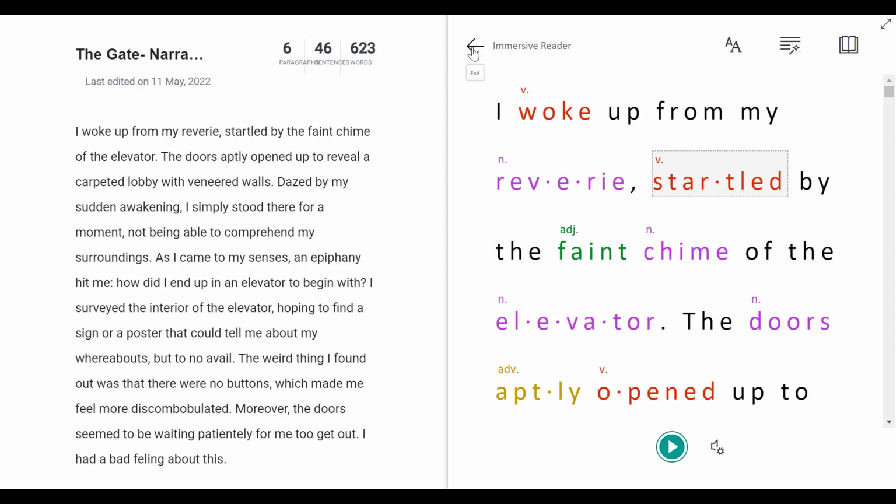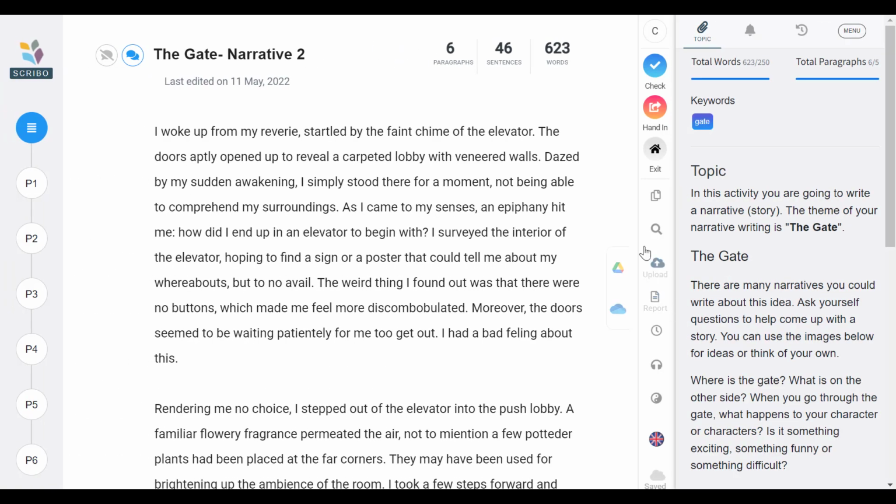Believe me, you can always hear a long sentence, a spelling mistake, or a silly combination of words that don't make sense. So if you listen to your essay, you're going to get a lot of value in fixing your essay. So you can, in Scribo, write as many essays as you like.